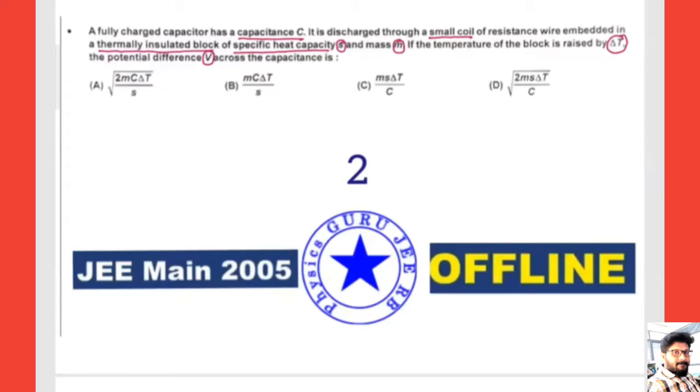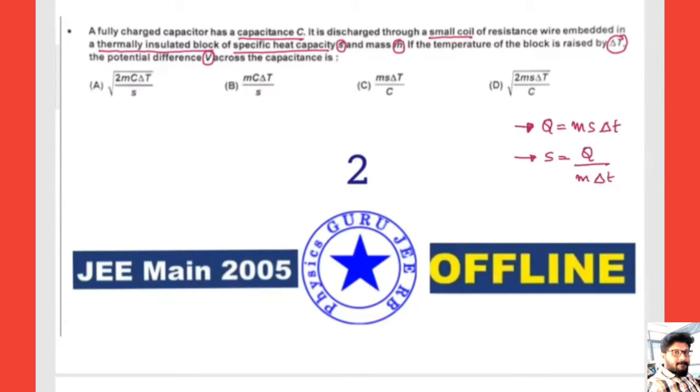So we should know rise in temperature in calorimetry. Specific heat or rise in temperature, one should recall this. So heat Q is equal to ms delta T, where S is nothing but specific heat, S is equal to Q by M into delta T. Fine. So Q is equal to ms delta T, where M is the mass, delta T is the rise in temperature, S is specific heat.